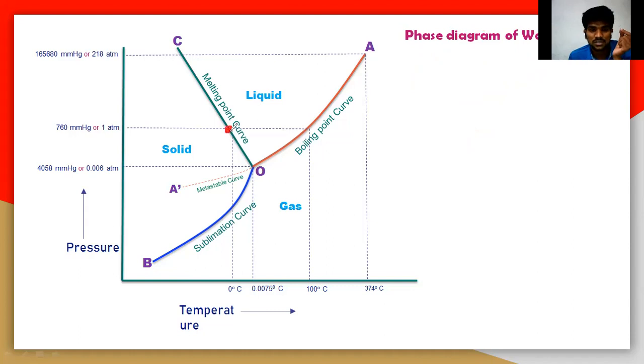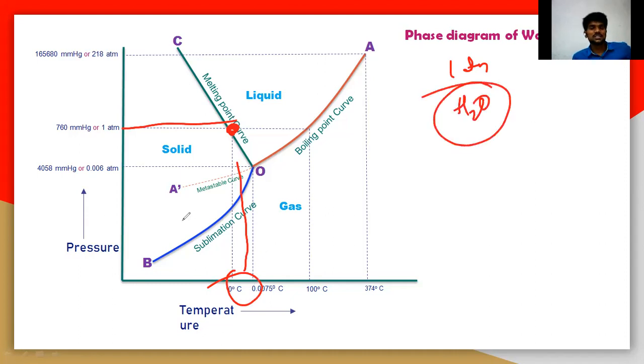At this particular point, the pressure is 1 atmospheric pressure, the pressure in the atmosphere. At this pressure, the melting point of water is 0 degrees, which everyone knows.